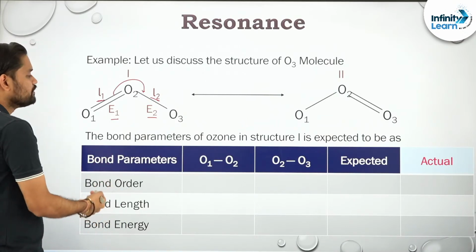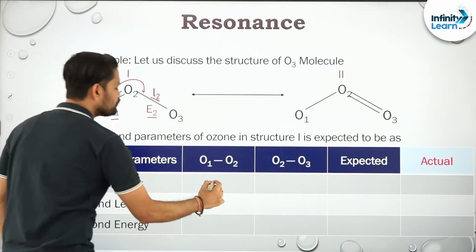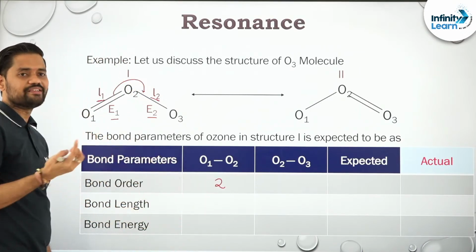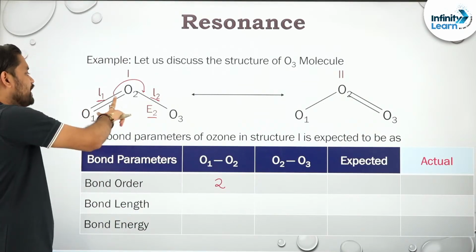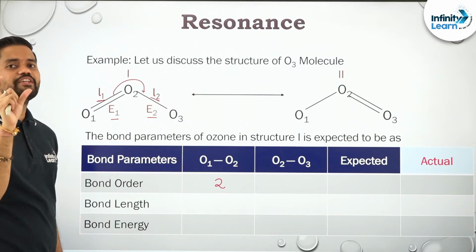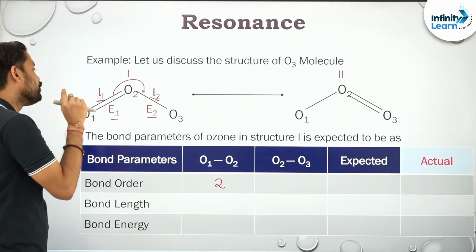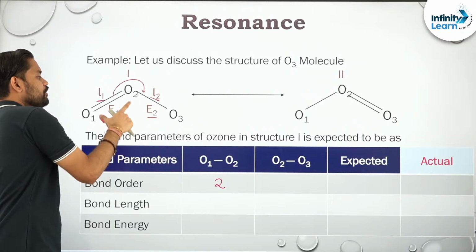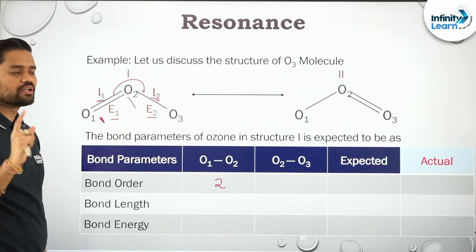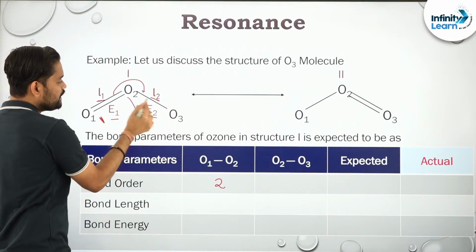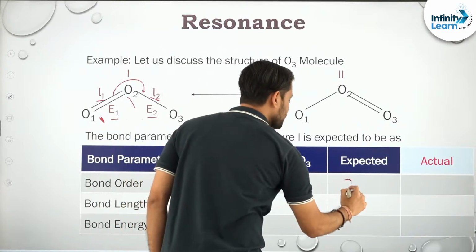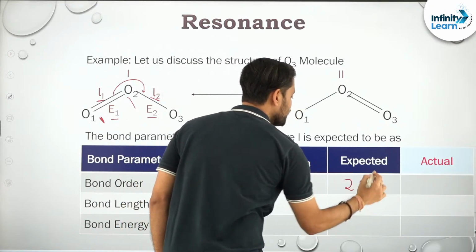Let us see. What is the bond order between O1 and O2? It is 2. What is the bond order between O2 and O3? Bond order basically क्या होता है? Number of bonds between any two atoms. बॉन्ड ऑर्डर हमेशा दो एटम्स के बीच में होता है, मॉलिक्यूल का बॉन्ड ऑर्डर कभी नहीं हो सकता. O2 और O3 के बीच में सिंगल लाइन, that means one bond. So what is expected? It is 2 and 1.